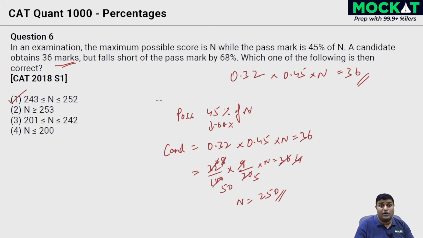Some of you might ask me, hey, why not use the index method? Only one absolute value given. You got to be flexible, right? Write down, see where it's heading, and accordingly make amends. Can you use the index method here? Yes, you can, but is it going to be as quick? Probably not, right? Questions like these, where one simple variable is given and they're all linked up in percentage terms, one below the other, just form the equation and get done with it.